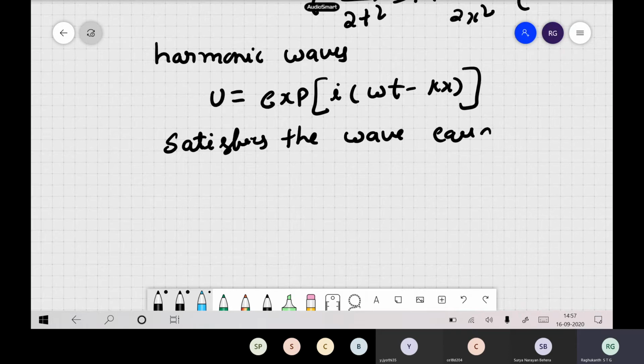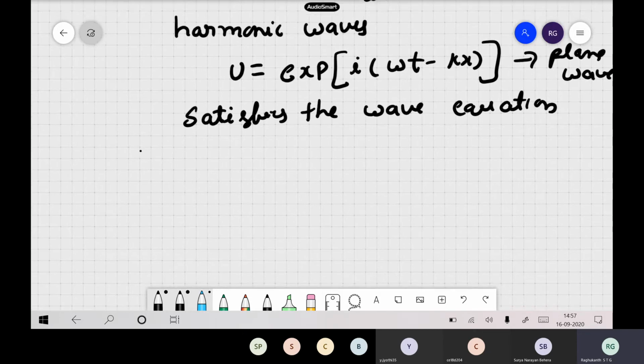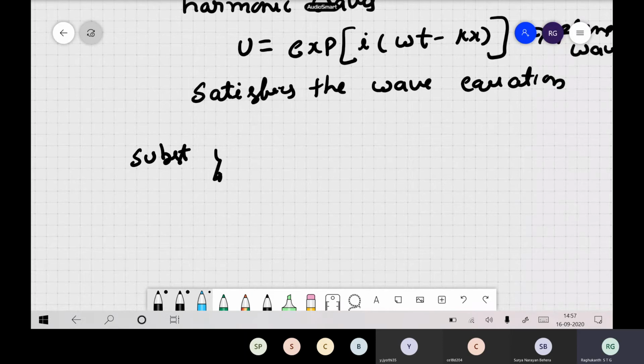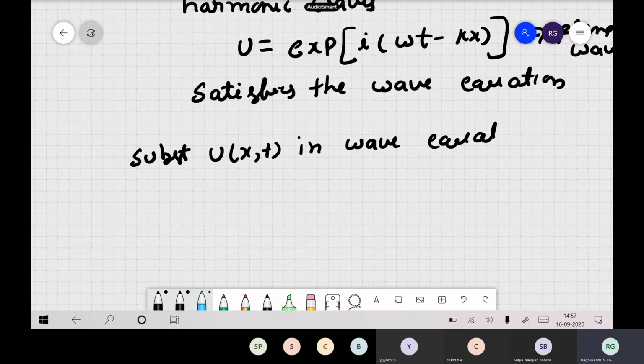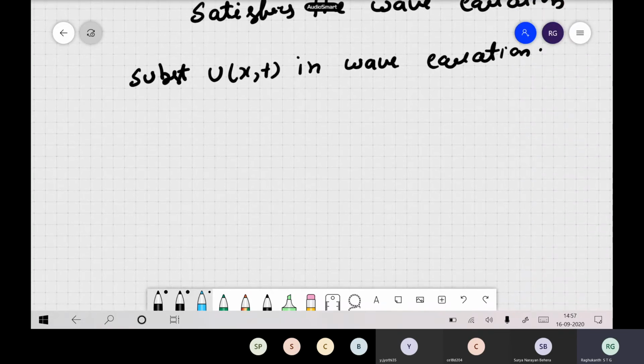You followed. So this satisfies a plane wave. These are also known as plane harmonic waves. Now you substitute u(x,t) in the wave equation. You can substitute and then solve.